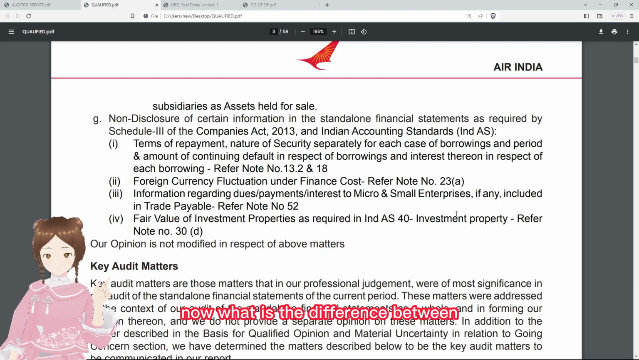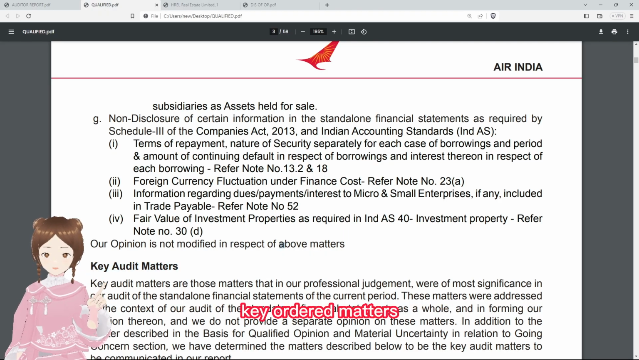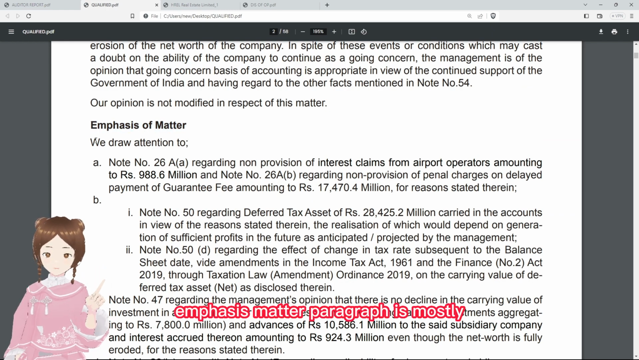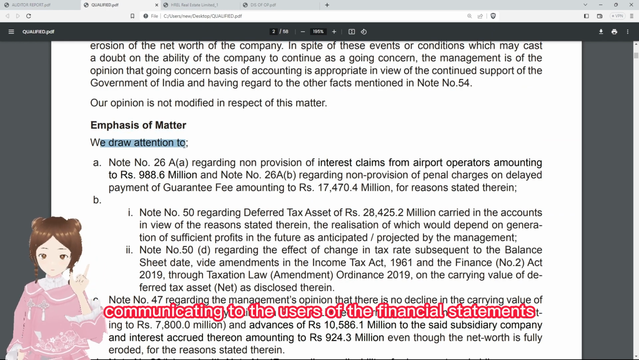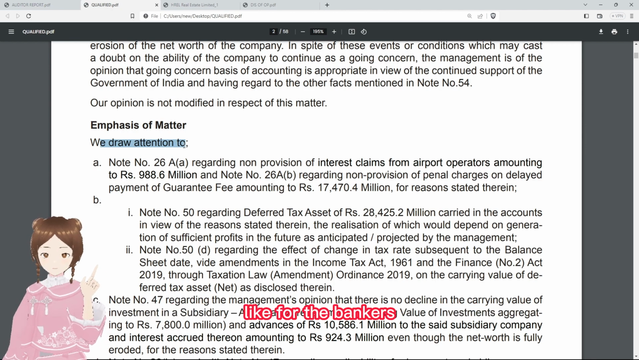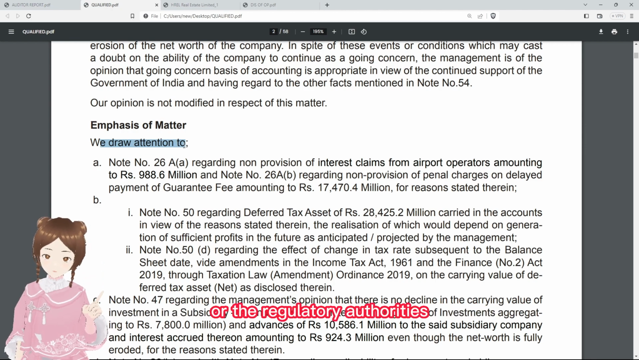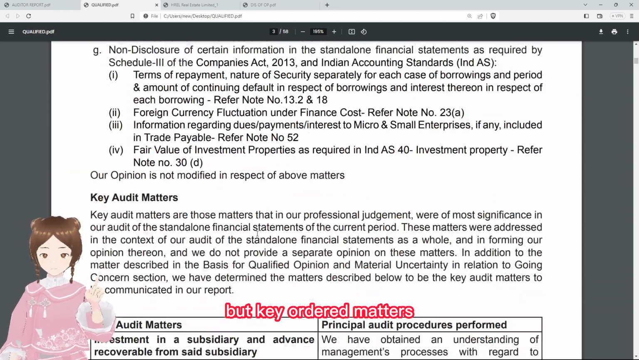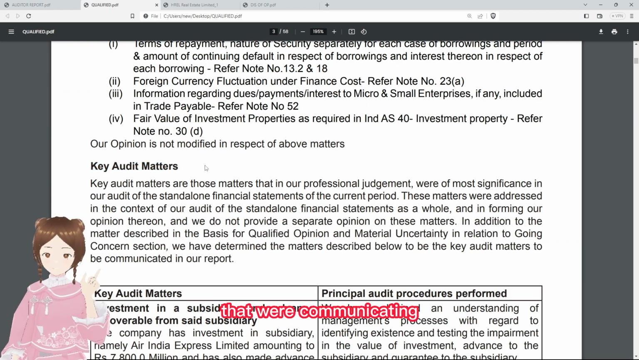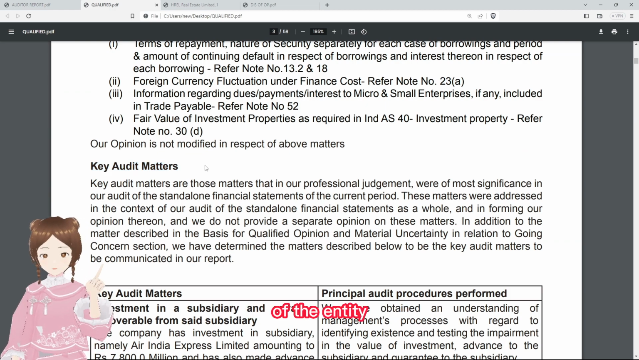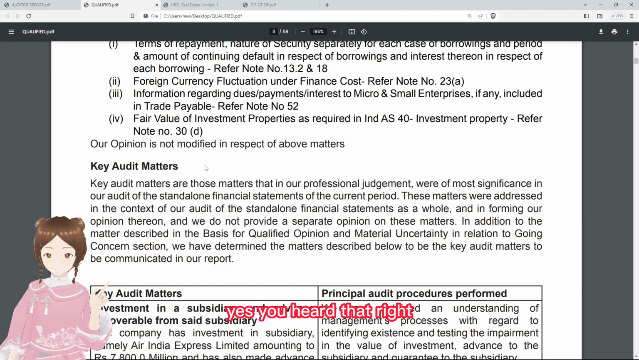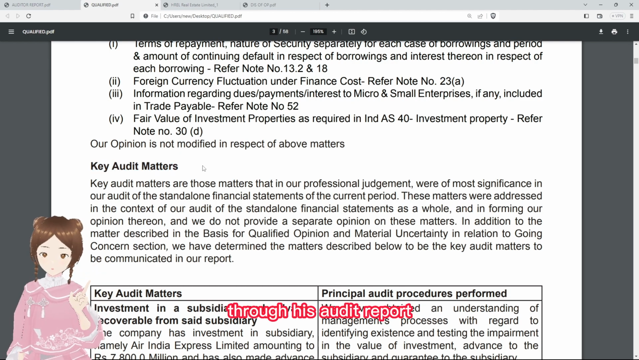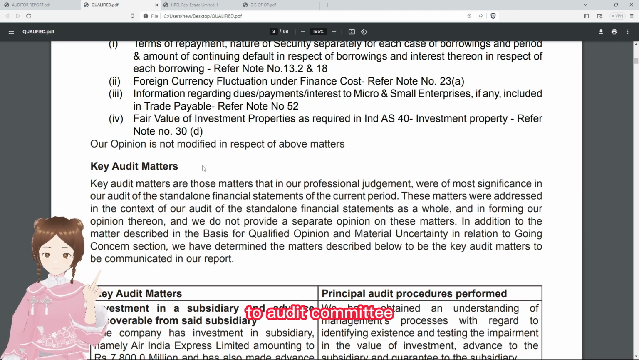Okay, now what is the difference between key audit matters and the emphasis of matter paragraph? The emphasis of matter paragraph is mostly communicating to the users of the financial statements, like the bankers, regulatory authorities, or shareholders, etc. But key audit matters are matters communicated to the audit committee of the entity. Yes, you heard that, right? Key audit matters are things that the auditor is communicating through his audit report to the audit committee.